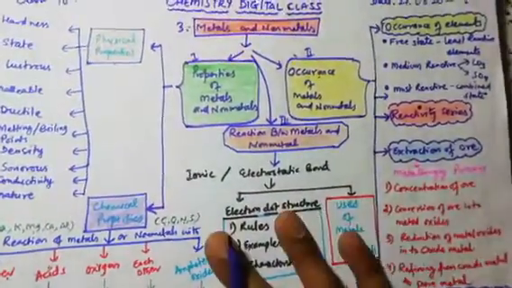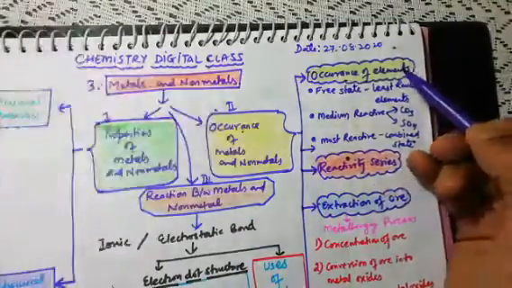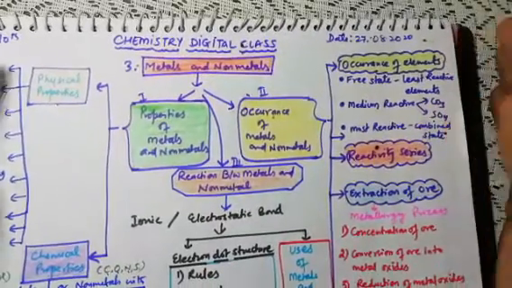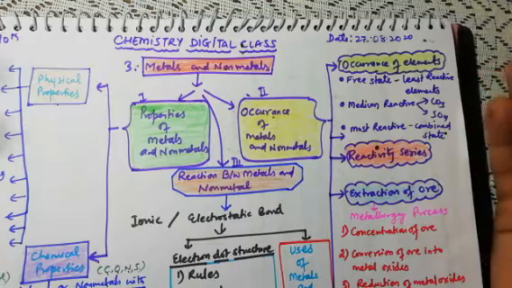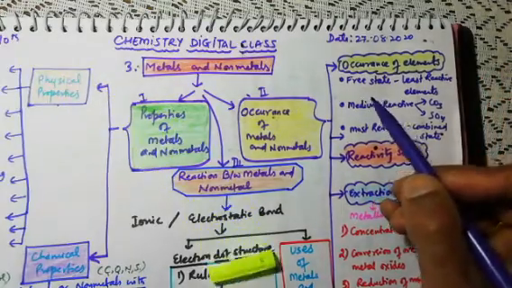Yesterday's video was related to the occurrence of metal and non-metal. In the occurrence of metal and non-metal, we found that elements are found everywhere in our surroundings. Most of the elements are found in the earth's crust, most of the non-metals are found in the atmosphere, and most of the metals are found in the earth's crust.